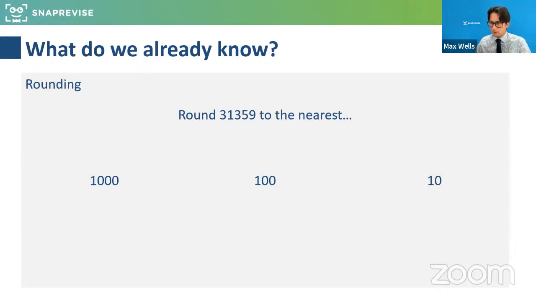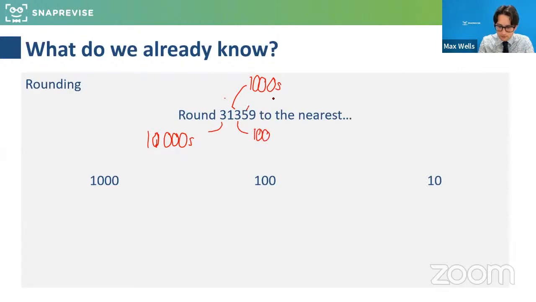Now, looking at this number here, being really careful because they could phrase this in different ways, obviously we're looking at how the number is broken down. We've got the tens of thousands column, and that's the place value there, thousands. They might say to the nearest thousand, but they might also use the word significant figures. And then we've got hundreds, tens, and units. And then it's just being careful and rounding it correctly.